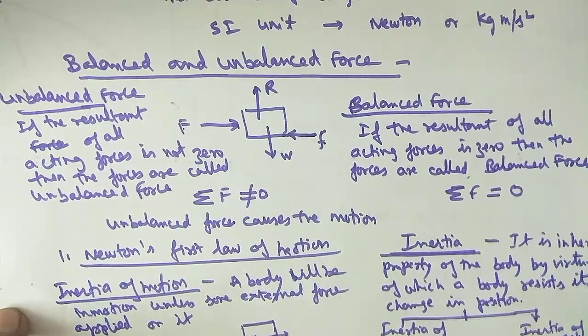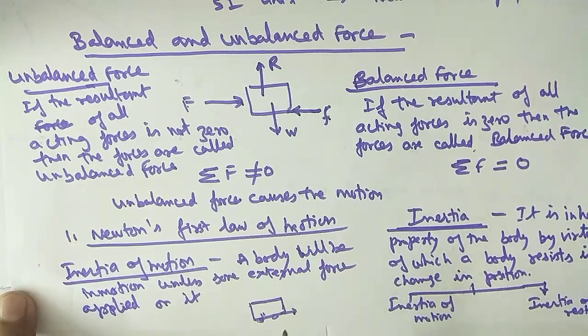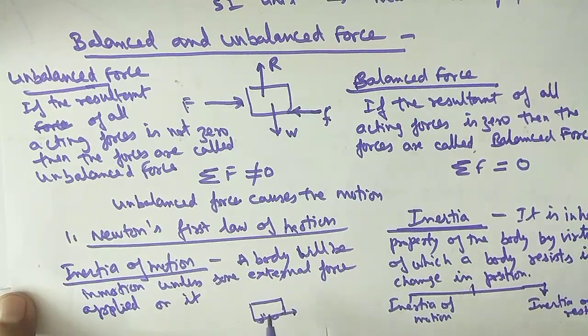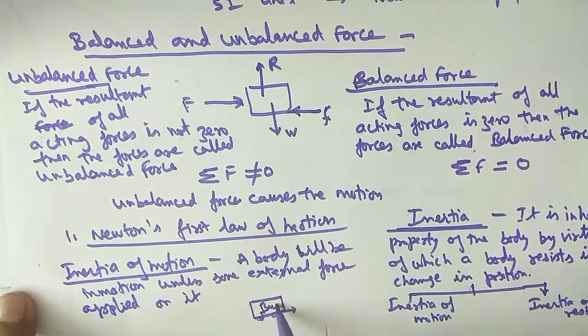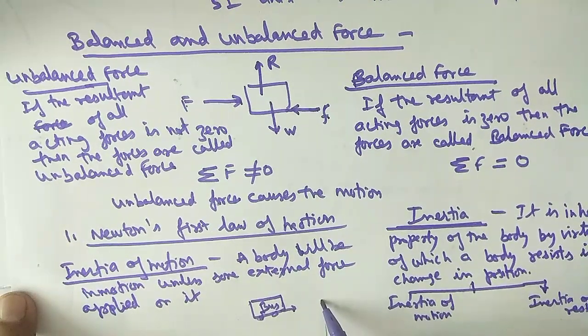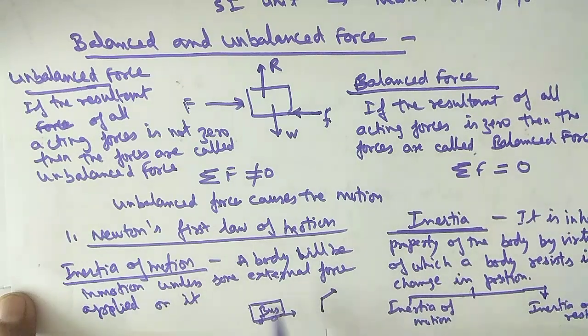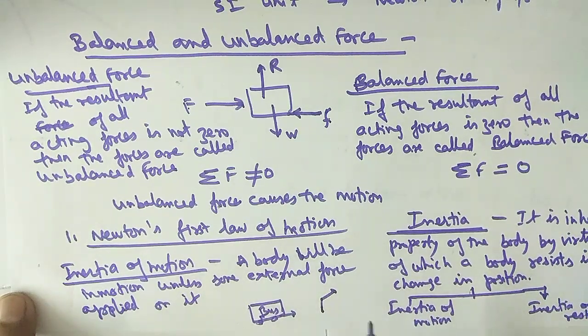Suppose at any place it is stopped suddenly. Then what will happen? You will fall in the forward direction. Why? You can apply the inertia of motion here.